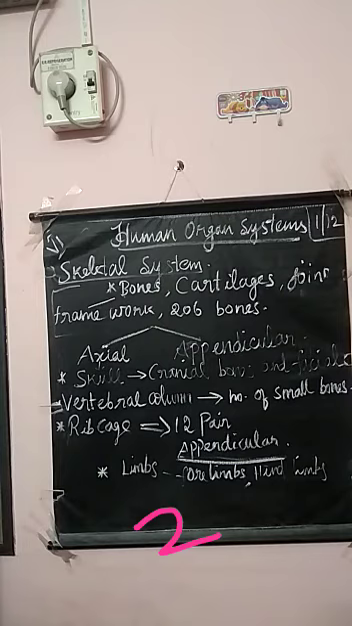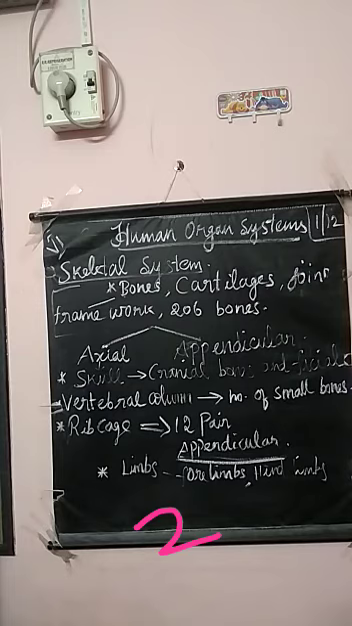Okay, the next one is vertebral column, that is our backbone. Okay, vertebral column extends from the base of the skull. So that vertebral column started from the base of the skull, first the skull, then after that the vertebral column starts.